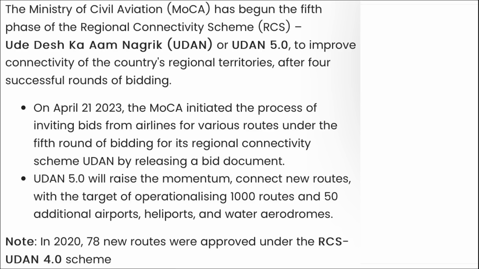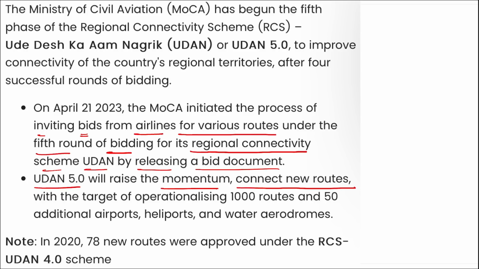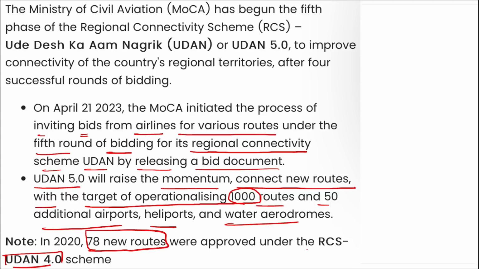Remember, the ministry initiated the process of inviting bids from airlines for various routes under the 5th round of bidding for the regional connectivity scheme UDAN by releasing a bid document. UDAN 5.0 will release momentum, connect new routes, and target operationalizing 1000 routes and 50 additional airports, helipads and water aerodromes. Remember, last year in UDAN 4.0, almost 78 new routes were approved under this regional connectivity scheme.